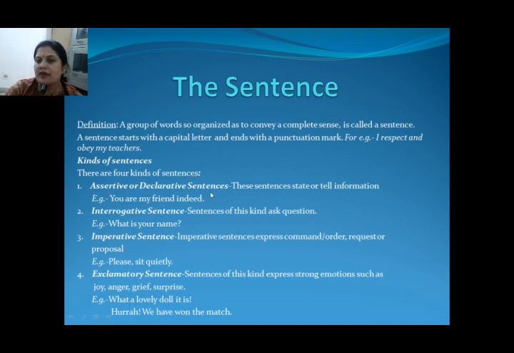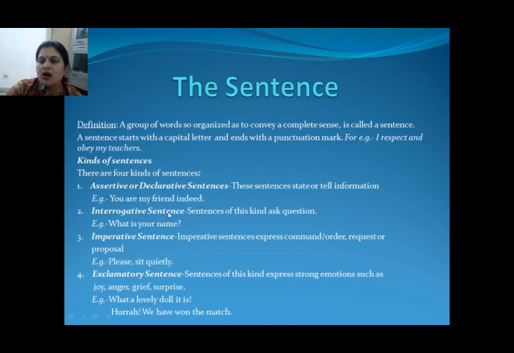Assertive or declarative sentences. You can also say statement. These sentences state or tell information. So, what is an assertive sentence? It tells information. Example, you are my friend indeed. Capital letter and here a full stop.